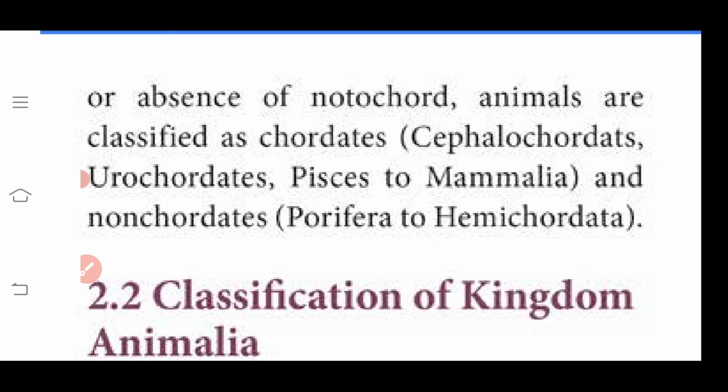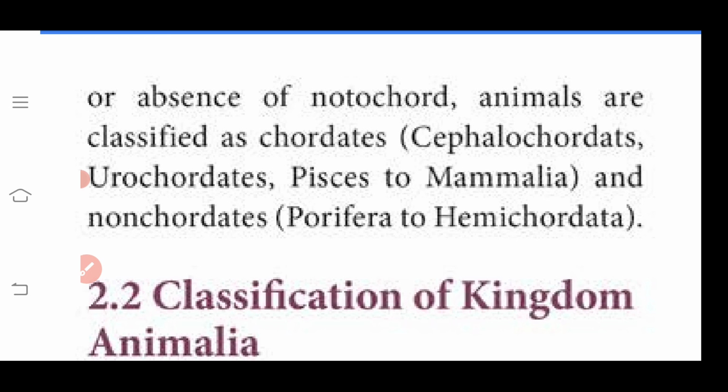Some animals have a backbone only in the head region, they are called cephalochordates. Urochordate: uro means tail region. Animals having a backbone only in the tail region are called urochordates. Example for cephalochordates, Amphioxus. Example for urochordates, Ascidian.